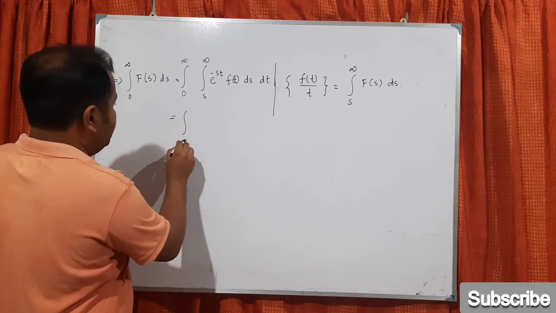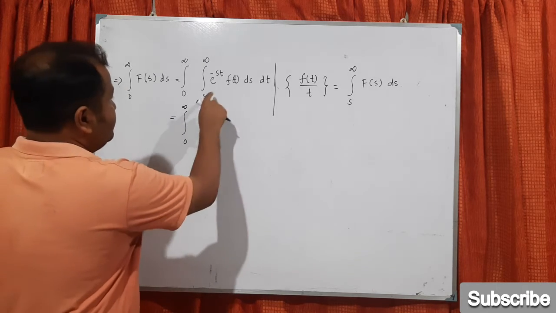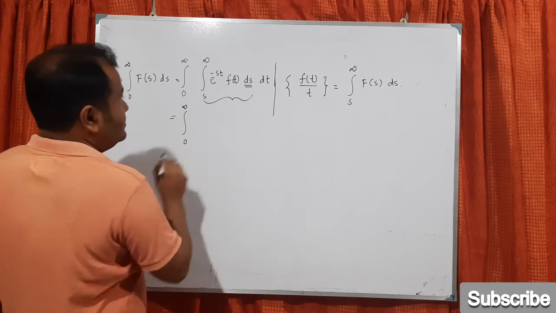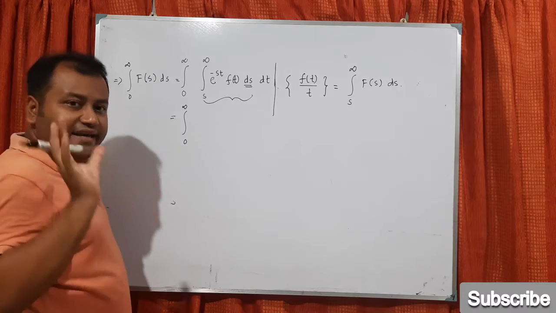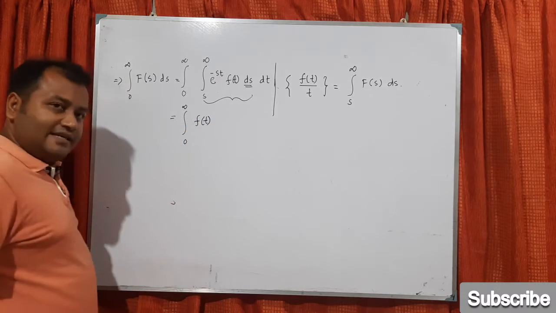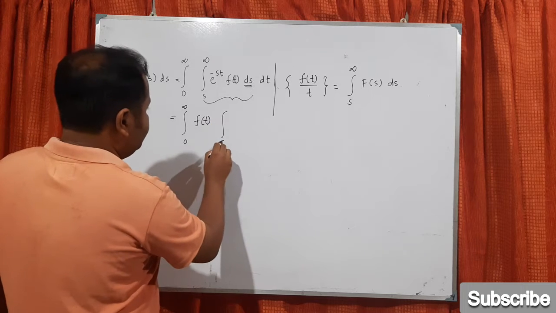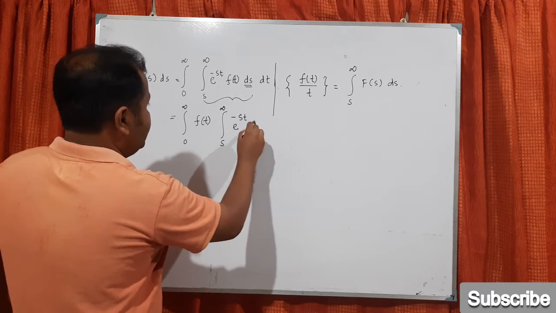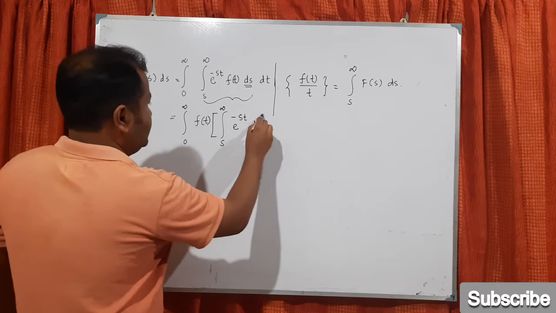Now from 0 to infinity. See, the first integration is with respect to s, so there is no role of any t. So f(t) will come out as a constant. So whatever will be there, s to infinity e to the power minus st ds and whole dt.